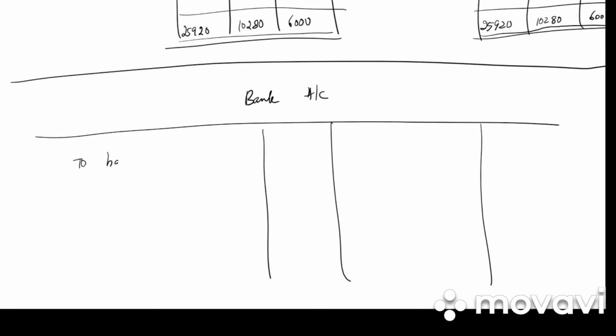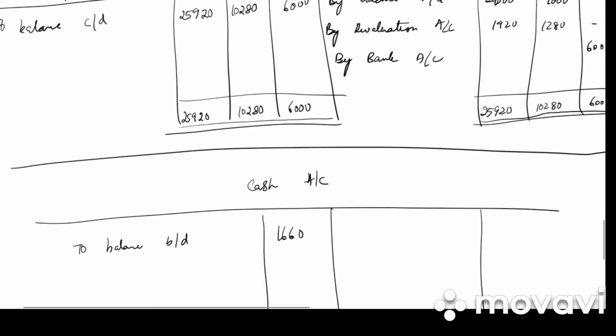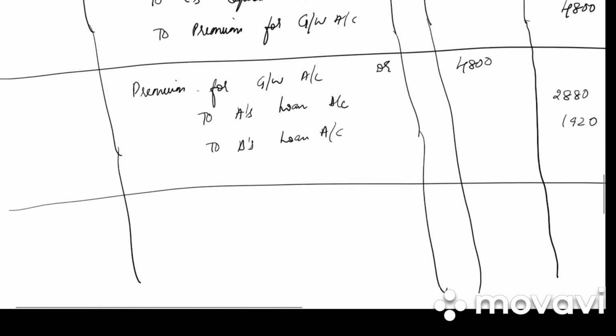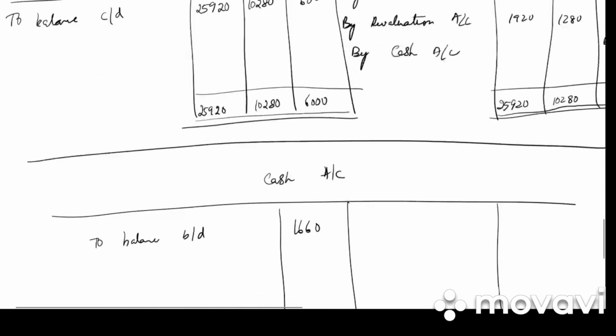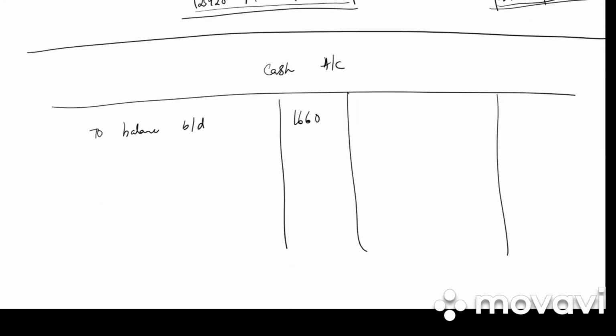So what is the first step? To bring down the balance from old balance sheet. What is the balance given to us? It is 1,660. It will be cash account and not bank account, because in the balance sheet they have given cash. So even in your partner's capital account it will be cash account, and even in the case of journal entries it would be cash account. So what's the balance? 1,660.